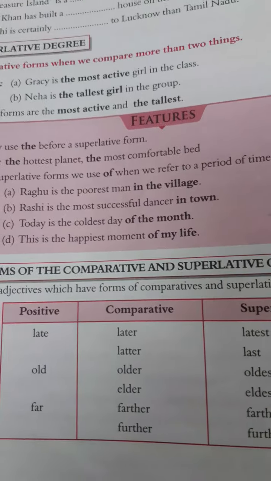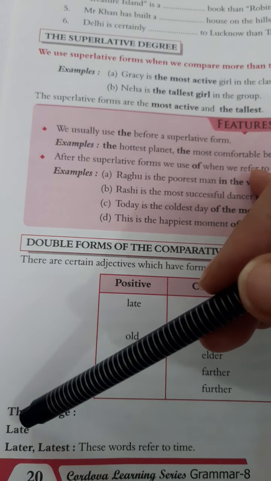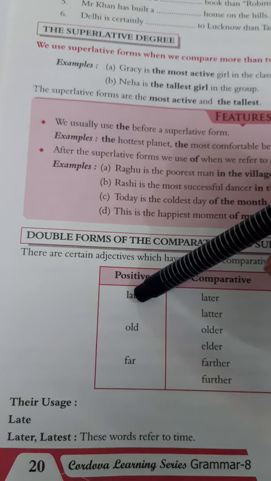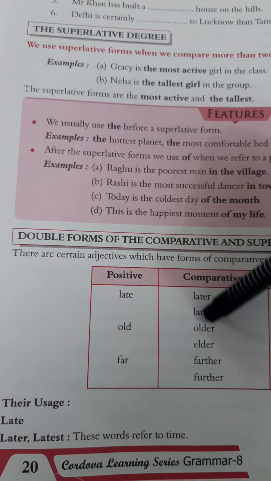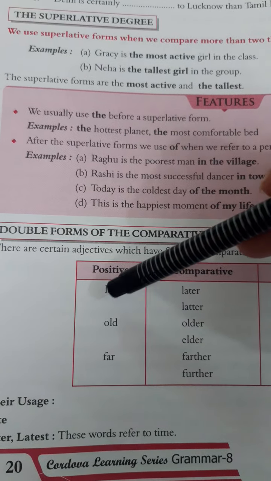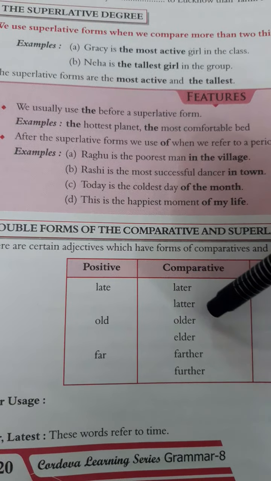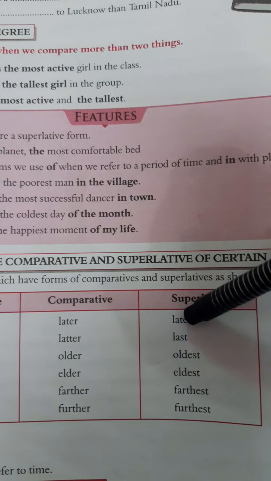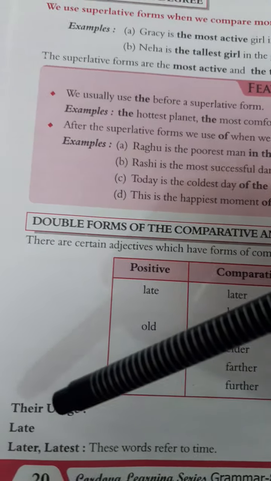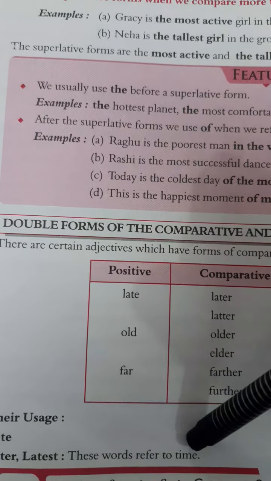Now we are going to see these in detail. We will read about the details of the comparative and superlative degrees here. Where to use late? You have the positive degree late, and the comparative degree is later, and the superlative is latest. These both mean different things. The positive remains the same, but the comparative degree changes and the superlative also changes for these two. How? What is the meaning of later and latest? These both words refer to time.